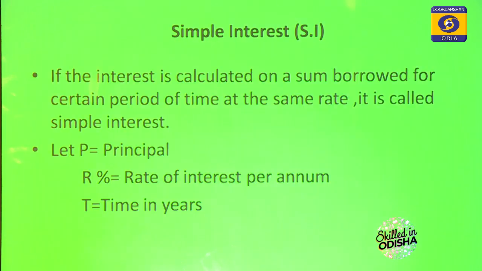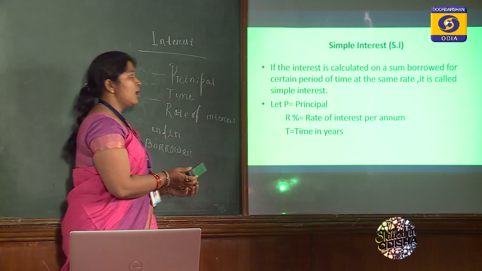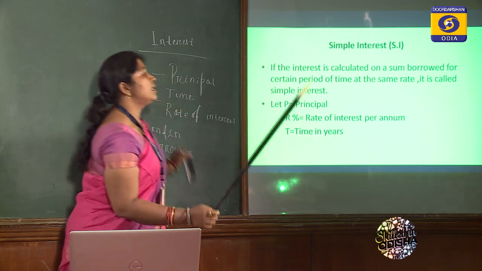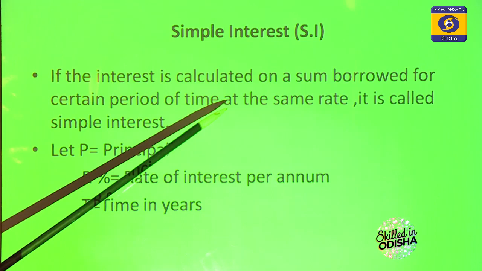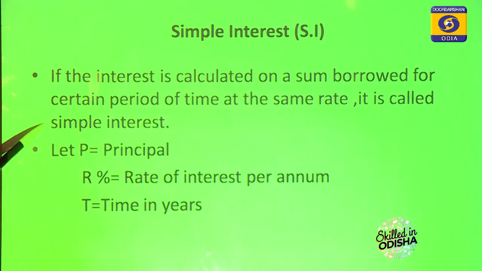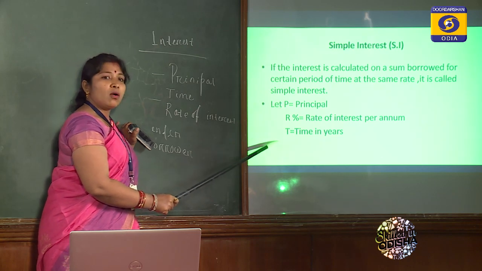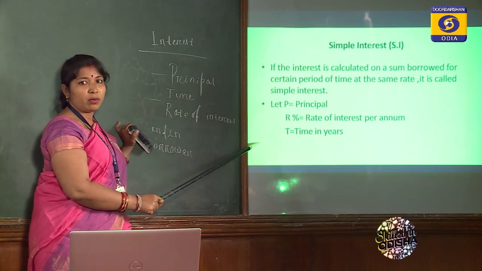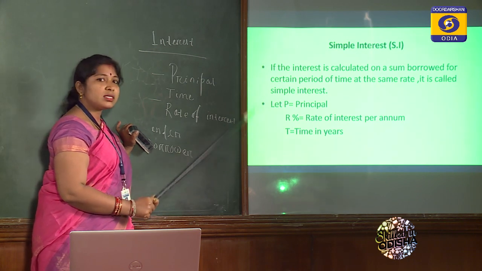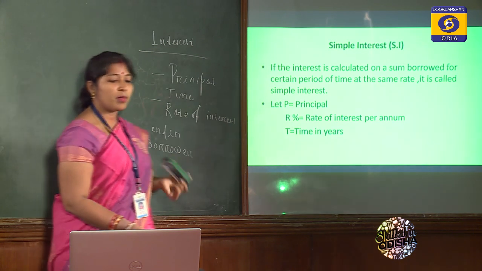We will discuss what you mean by simple interest and what you mean by compound interest. If the interest is calculated on a sum borrowed for a certain period of time at the same rate, it is called simple interest. The terms P, R and T are common to both simple interest as well as compound interest. Both simple interest and compound interest, the three terms are common.